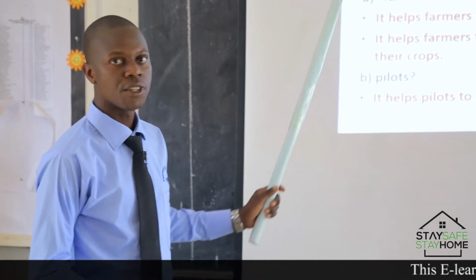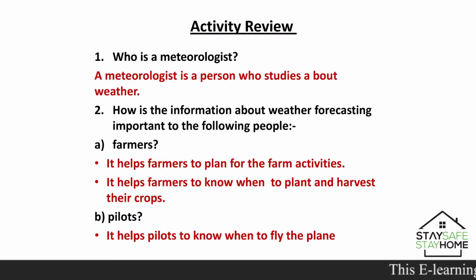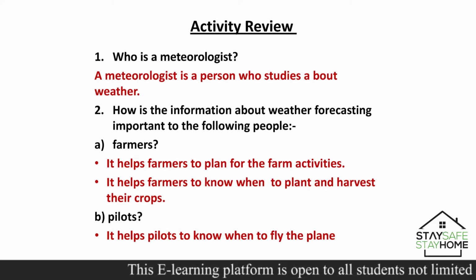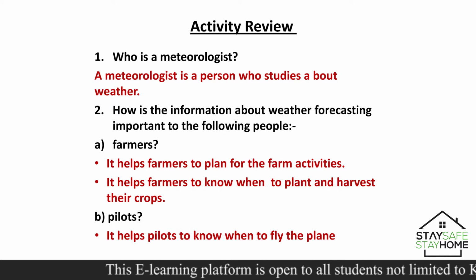So the first question was, who is a meteorologist? A meteorologist is a person who studies weather. Then our second question was, how is the information about weather forecasting important to the following people? The first one was farmers. Information about weather forecasting helps farmers to plan for the farm activities. It helps farmers to know when to plant and harvest their crops.